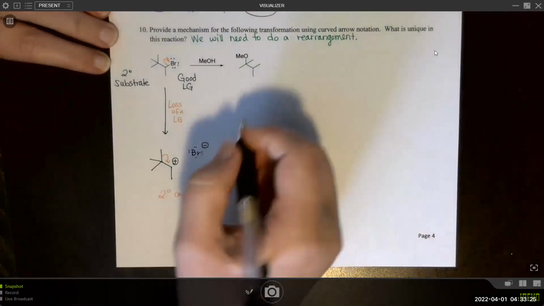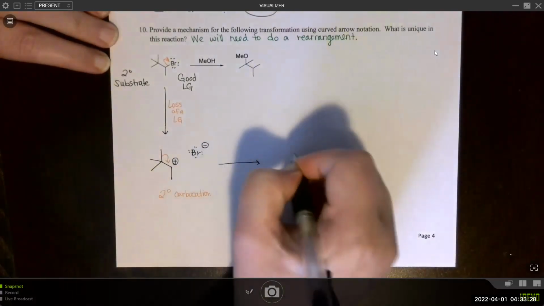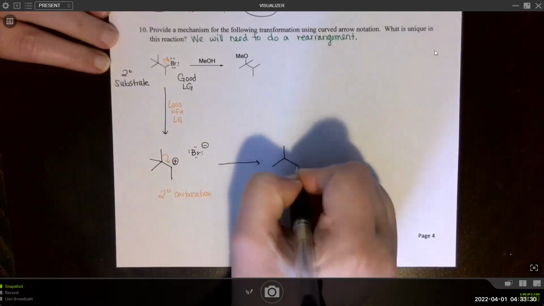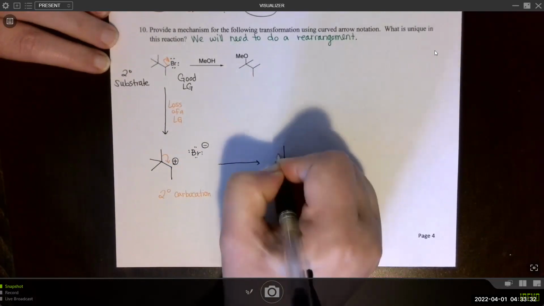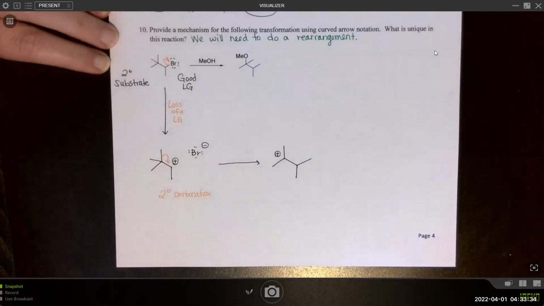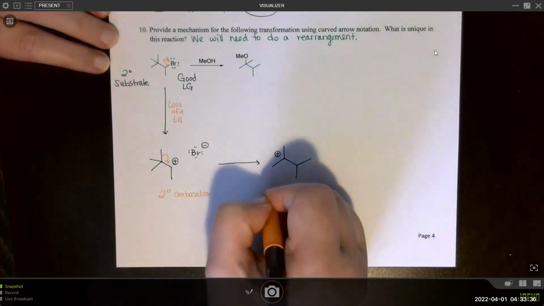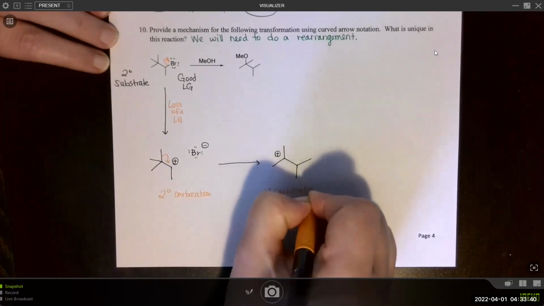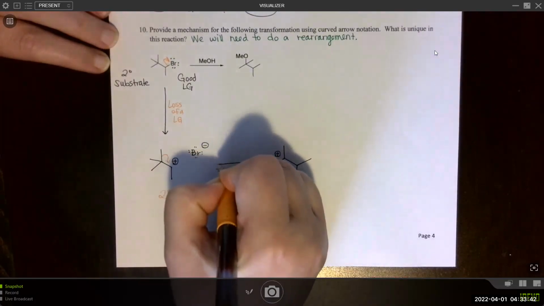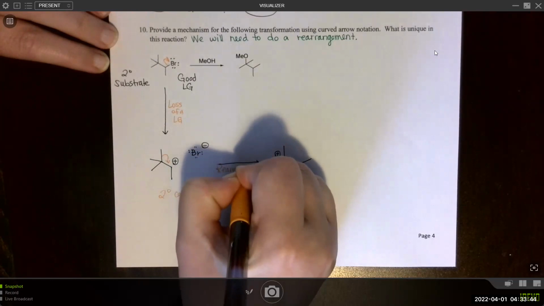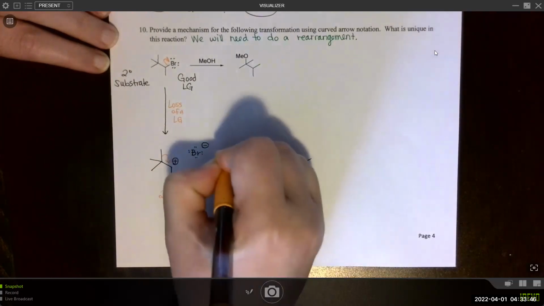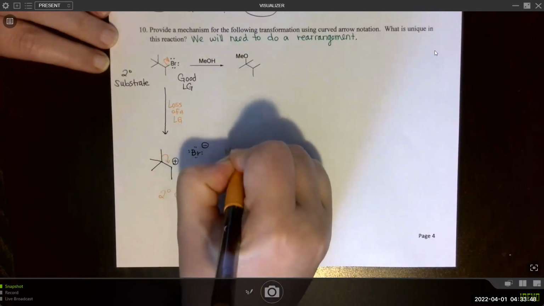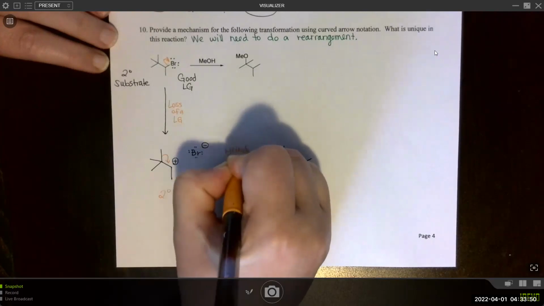Okay, we are going to form, after the shift, a tertiary carbocation. So that will definitely be more stable. Label this as a rearrangement. More specifically, a 1,2 methide shift.